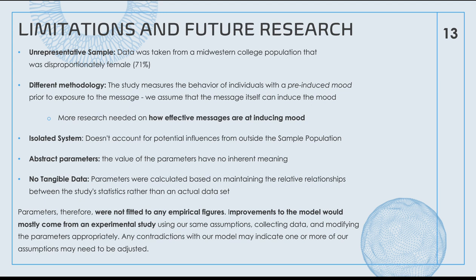The parameters themselves don't have any inherent meaning because, one, there's no tangible data. They're calculated on maintaining the relevant relationships between the study statistics rather than an actual data set. And the main improvement in the data will be running an experiment with the model and seeing if it complies. Because, again, we didn't have any empirical data, so we had to make the parameters based on maintaining the relative assumptions and relationships between the statistics from the study. So the next improvement would be performing an empirical experiment and fitting that data to our parameters.